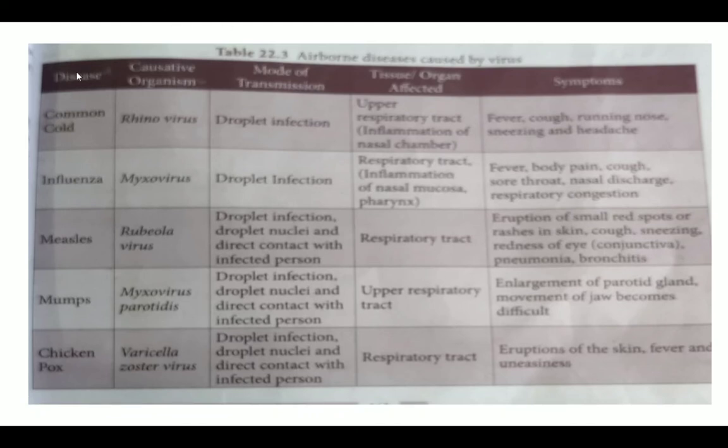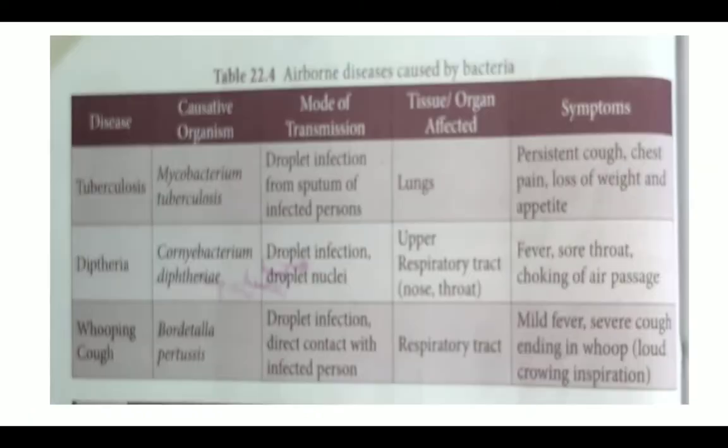So all these kinds of airborne diseases are affecting the respiratory tract, not only lungs, but nose and trachea, throat, especially throat, then trachea as well as lungs. These are the areas these airborne diseases are affecting. Some of the symptoms are fever, cough, running nose, etc.